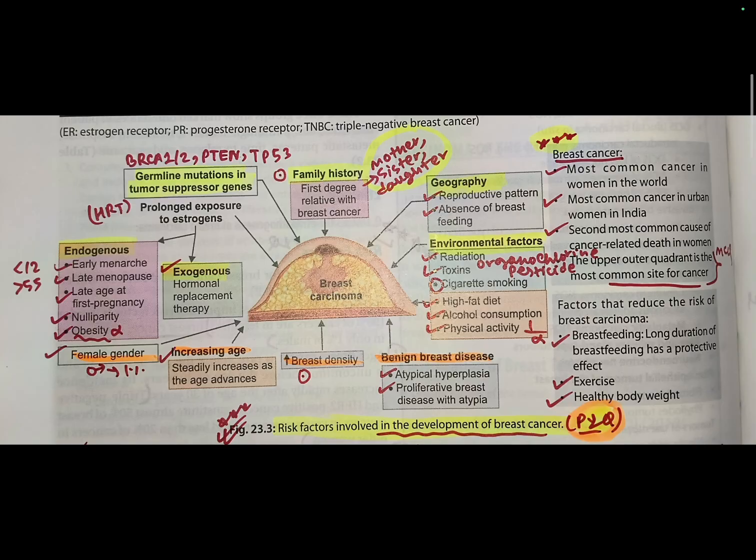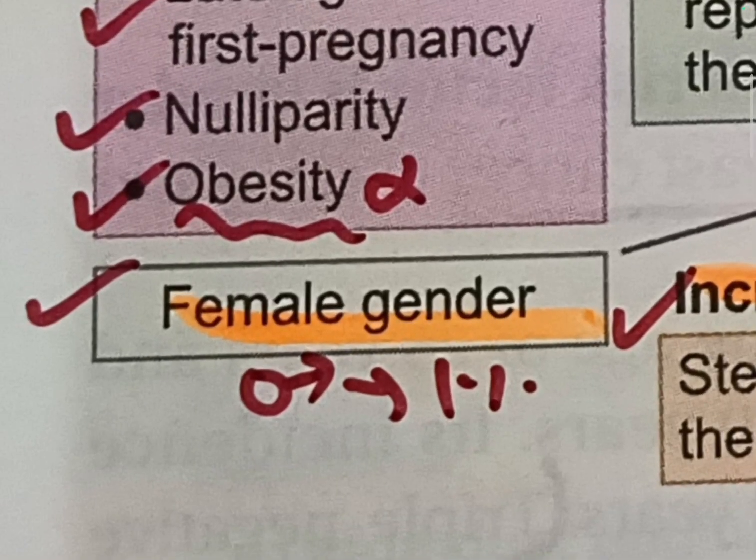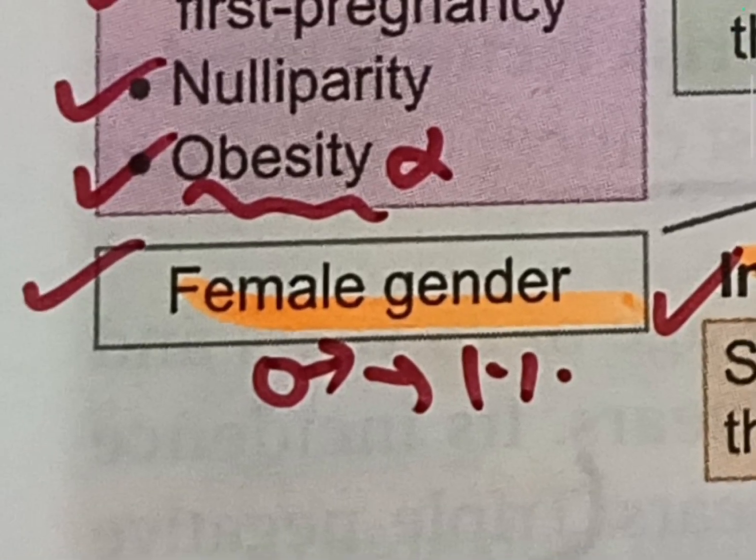First, it is the gender. Female gender has not just a higher chance, but a very significantly higher risk of developing breast cancer than the male gender. Breast cancer occurs in only 1% of males. 99% of cancers are in females only. Okay, so first is gender.